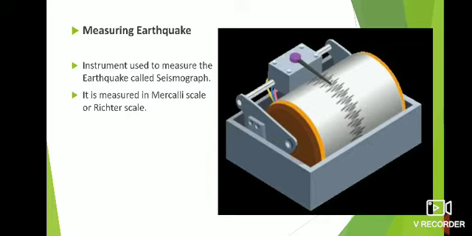Whenever the earthquake occurs, the shaking of the earthquake leads to the movement of the seismograph, and because of that the pen that you can see, the length, basically the number of scale units covered by that black pen, shows the intensity of the earthquake, whether it is 0, 1, 2, 3, whatever it is. So that is measured by the seismograph in the Richter scale.